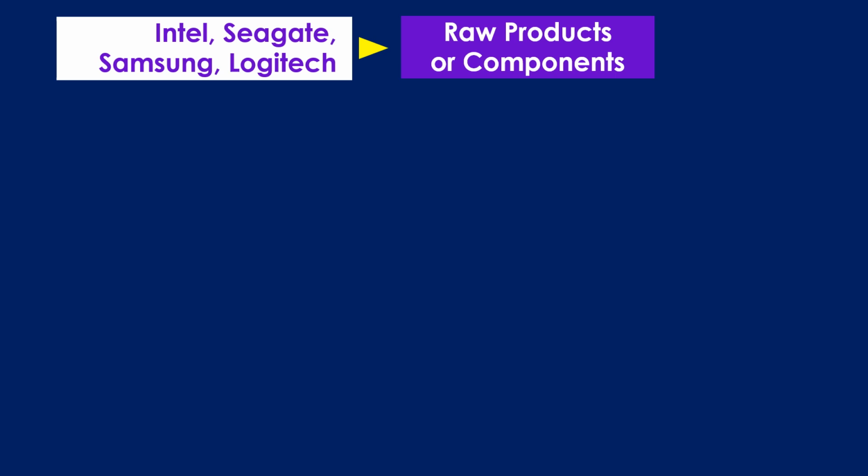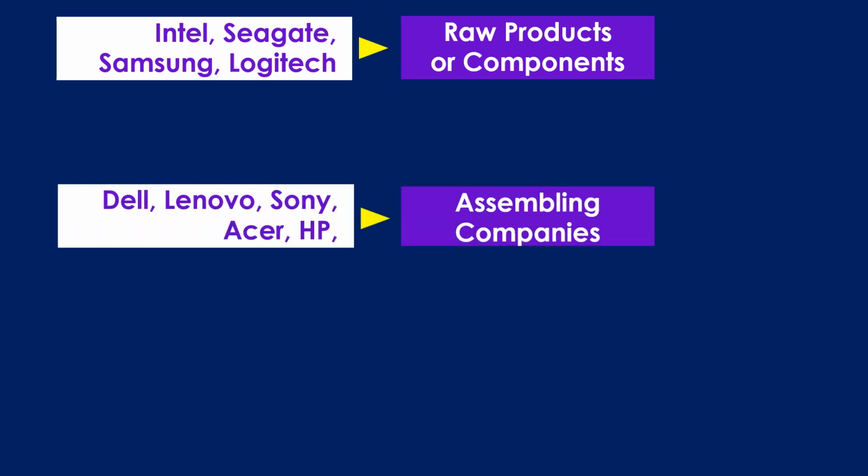So these are the business organizations which manufacture the raw components. And the assemblers, computer assembling companies like Dell or Lenovo or Sony or Acer or HP. Once again, I am telling you, this is only for example purpose and it does not reflect the exact situation.